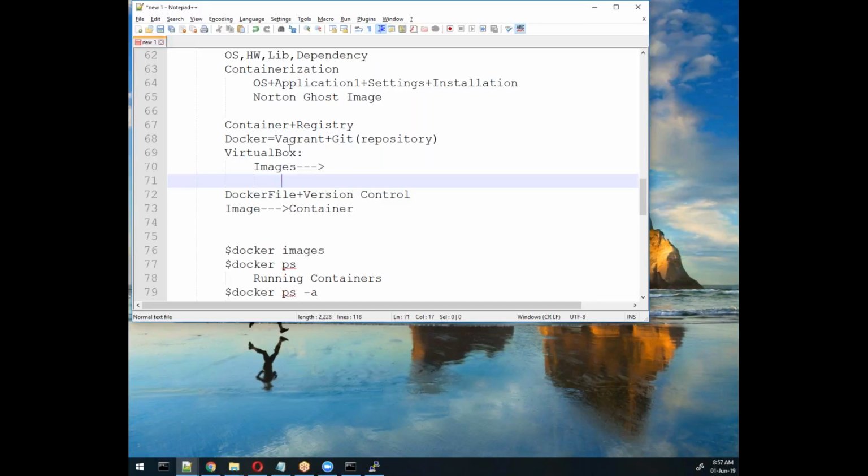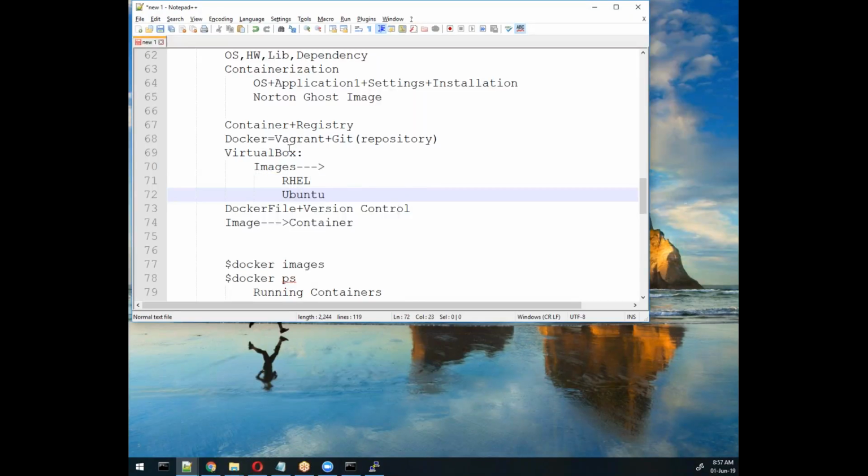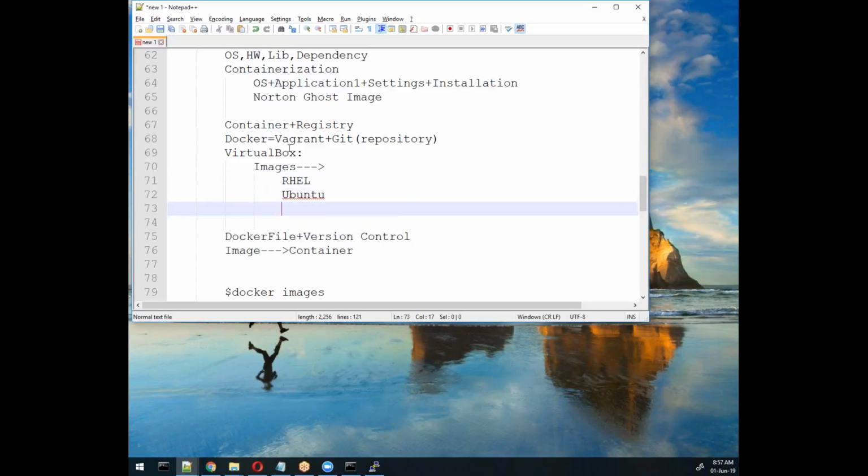I have one image, Red Hat RHEL, and another image, Ubuntu. I can manage these images using VirtualBox, or I can manage them using Vagrant. Both are possible.